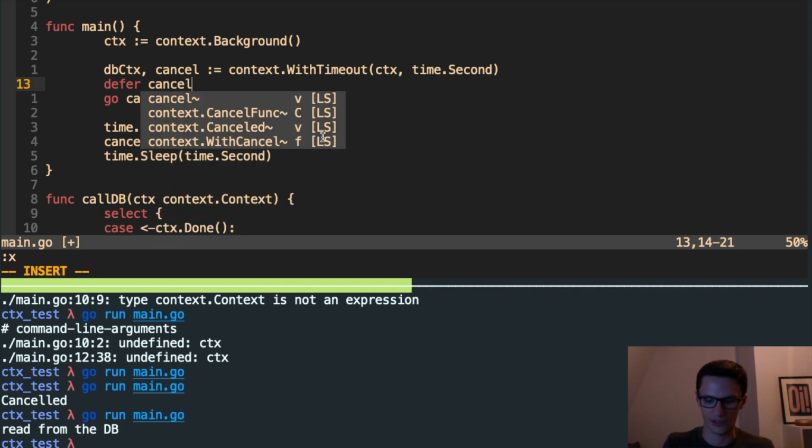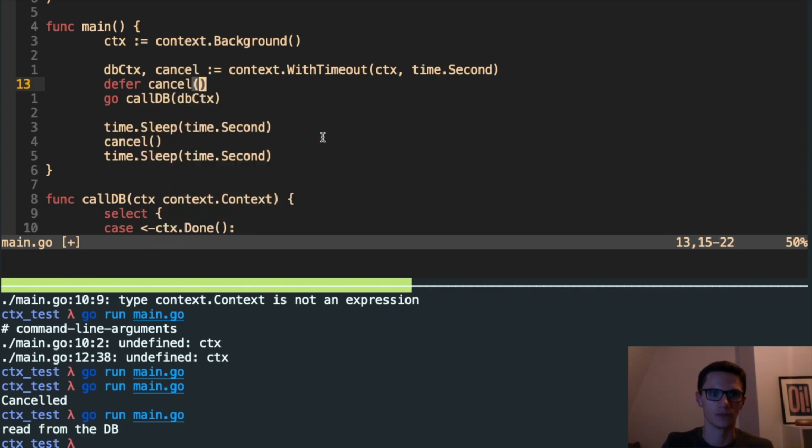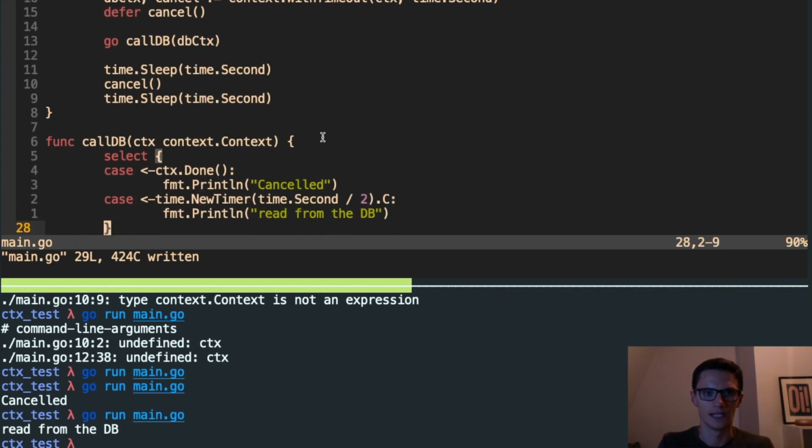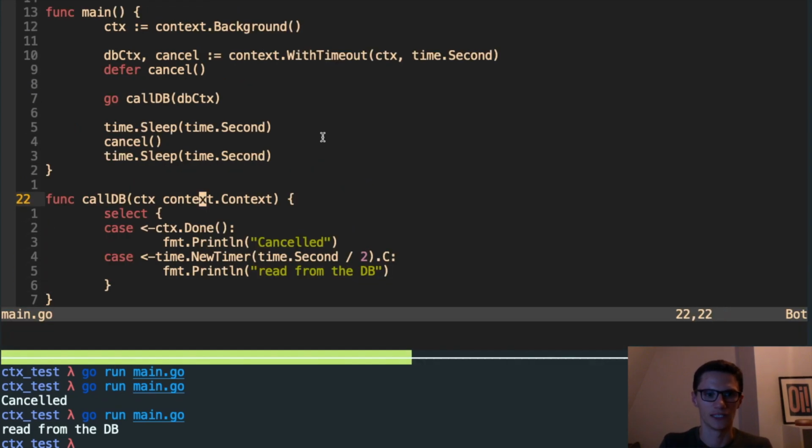Whenever you get a cancel, you should always defer a cancellation immediately, because that way you'll ensure that the context was cancelled, even if it hasn't been yet. We're going to do the same as before. We're going to pass this context to this goroutine, and down here, exactly the same: we're going to listen to it and read from our mock database. I'll put this back to 2 seconds, just so we can see the timeout.